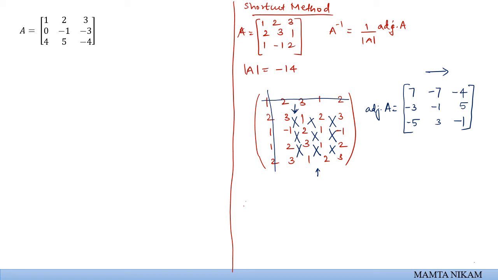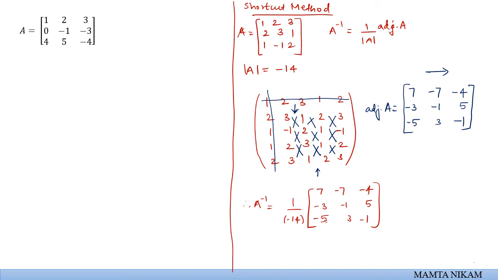Therefore A inverse is 1 upon minus 14 into the matrix 7, minus 7, minus 4, minus 3, minus 1, 5, minus 5, 3, minus 1, and this is the A inverse we have obtained by the shortcut method. I hope it is clear to everyone.